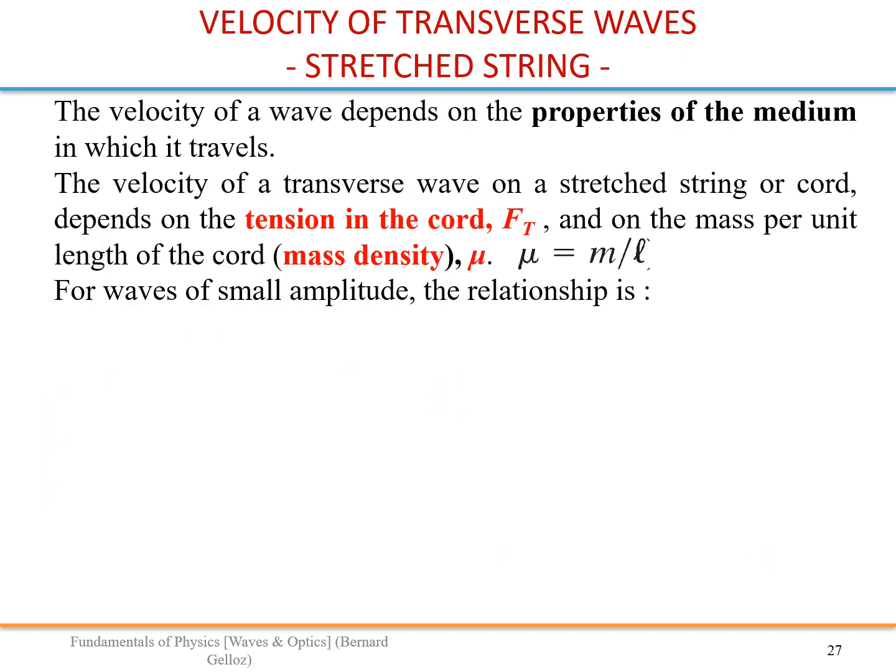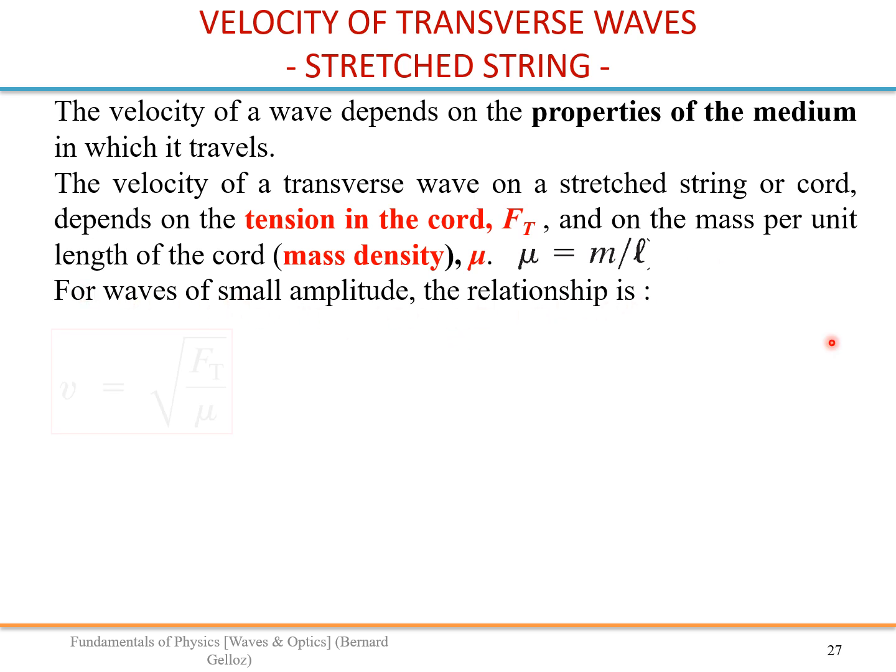So let's look at the velocity of a wave on a string. Again, the velocity of the wave is a property of the medium. In the case of a string, it will depend on the tension in the cord, Ft, and the mass density, mu. Mu is the total mass divided by the total length for a uniform piece of string.